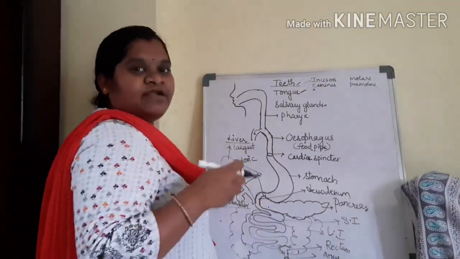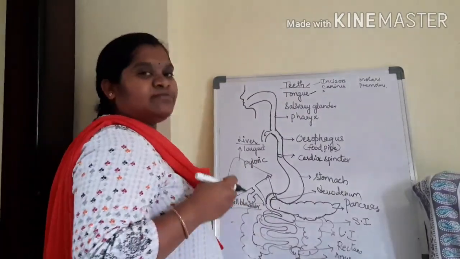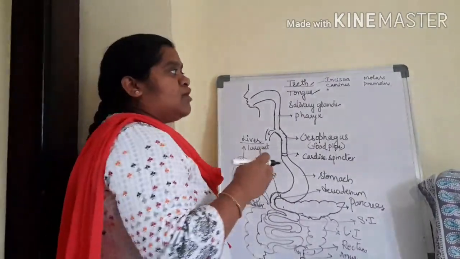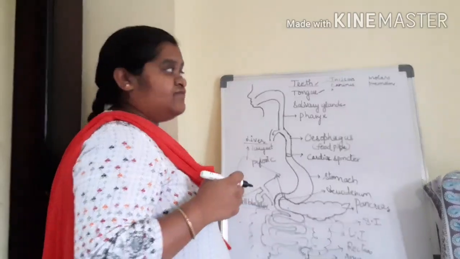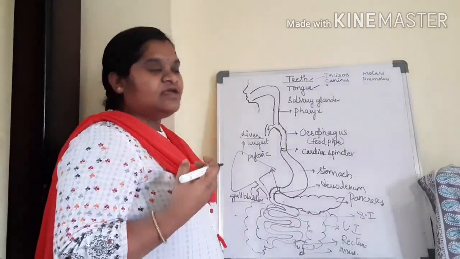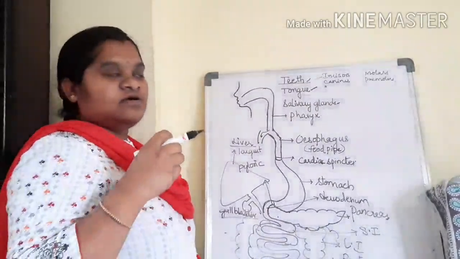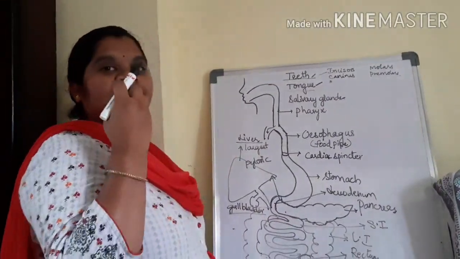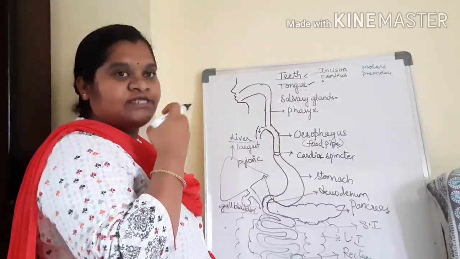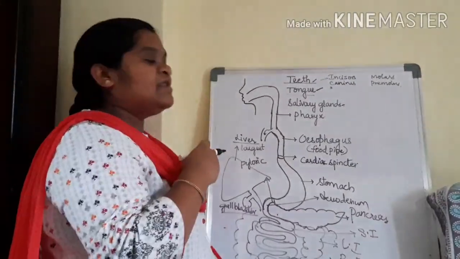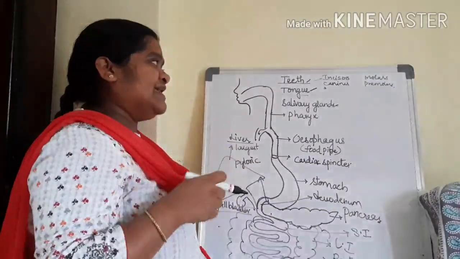Incisors are meant for cutting the food, canines are meant for tearing the food, and molars and premolars help in grinding and chewing the food. Then what is the role of the tongue? The tongue helps the food present in the corners of the mouth and pushes it into the pharynx. That is the role of the tongue.